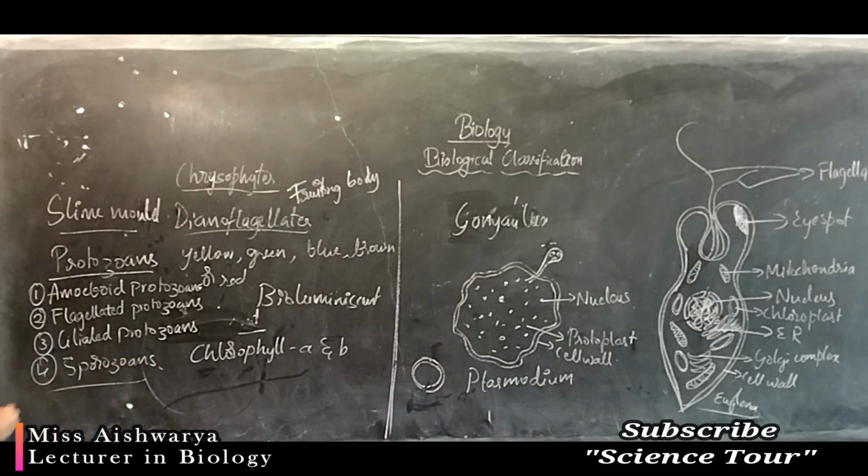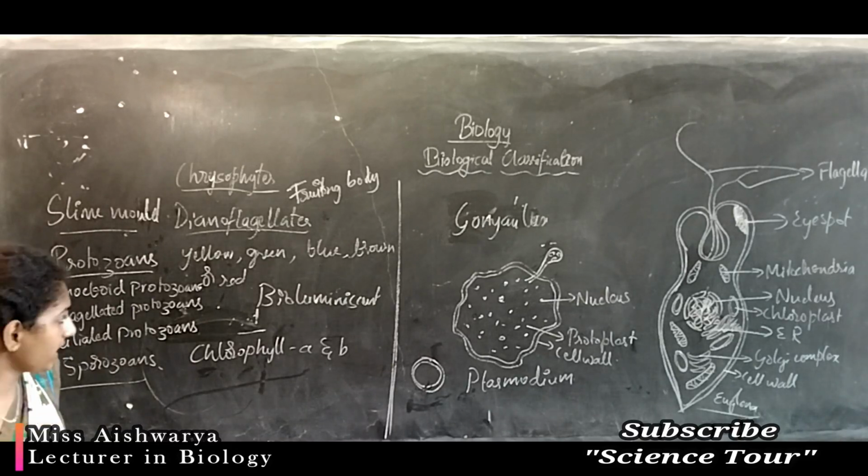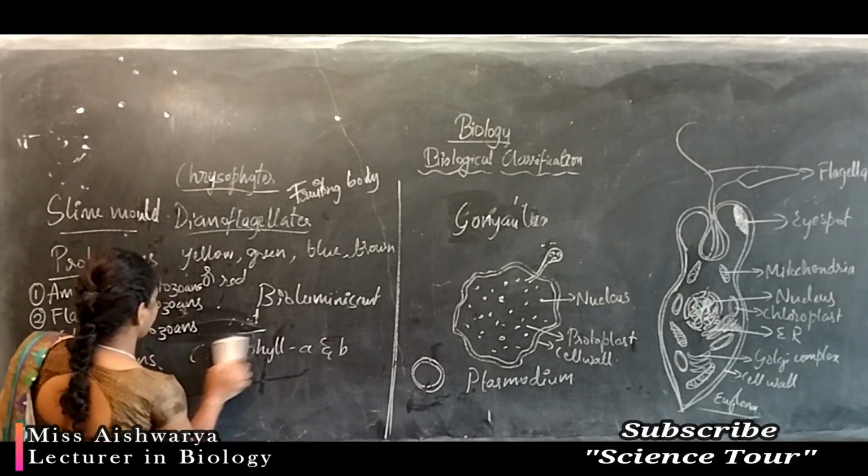These are the different types of protozoans we are going to study. Based on their structure and functioning, these are divided. Next we will study them one by one.